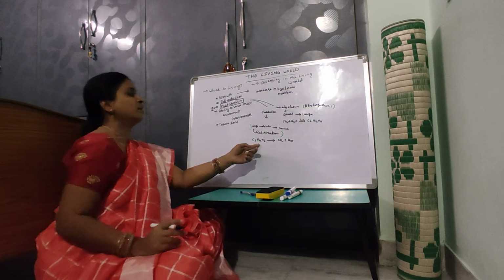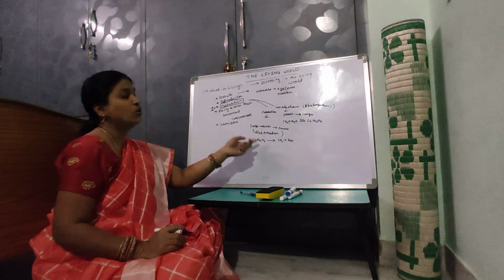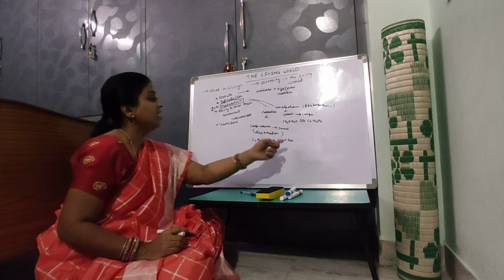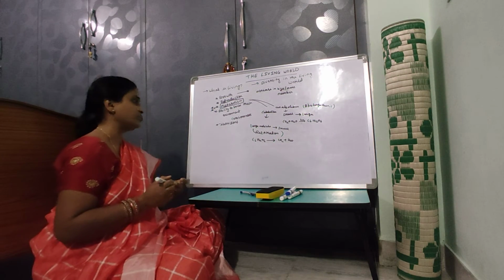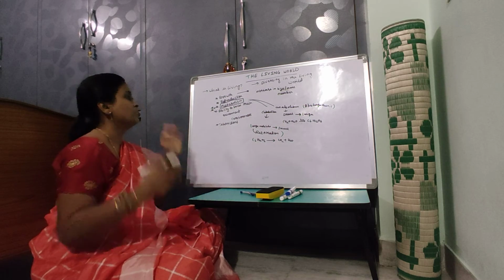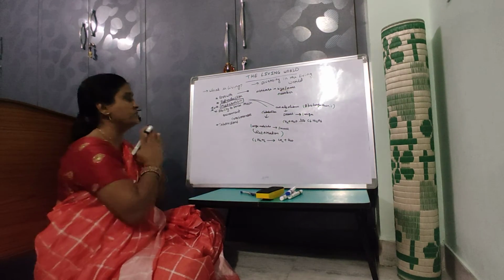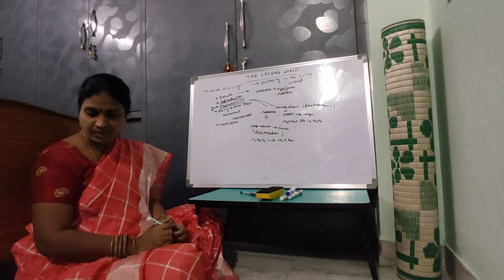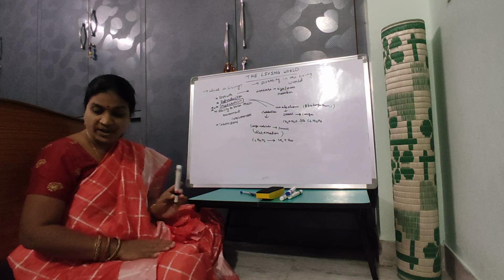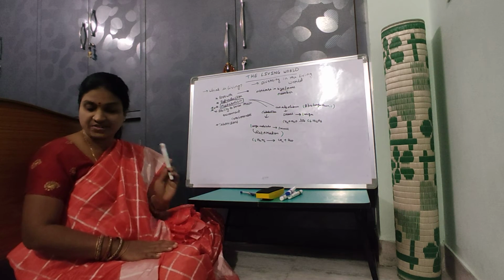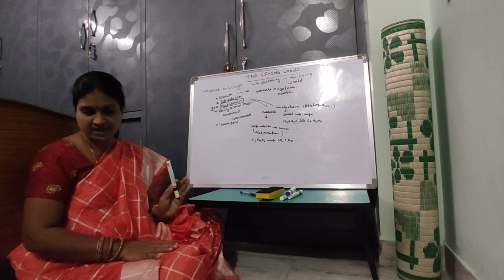So here the breaking down of the large molecule is taking place, forming small molecules. That is catabolism. So both anabolism and catabolism together form the metabolism. Without exception, we can say that metabolism is a defining feature of all living organisms.